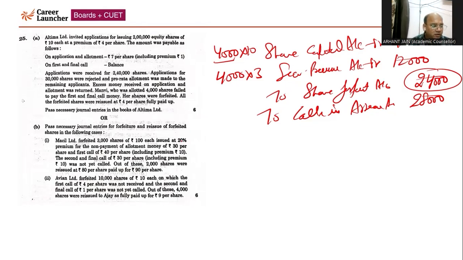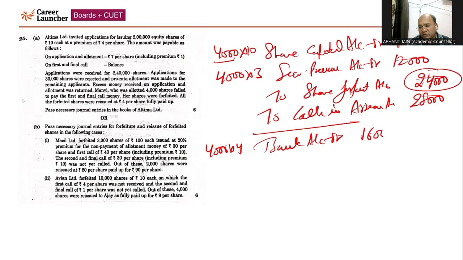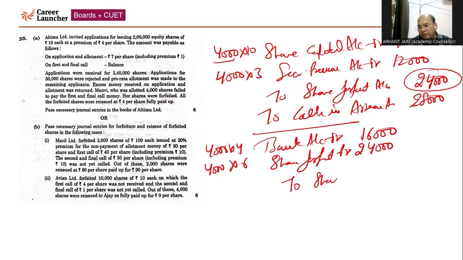Now we are going to reissue these shares. At the time of reissue, we are reissuing these shares at rupees 4 per share, and all the forfeited shares are going to be reissued. So bank account debited 4,000 into 4, that will come 16,000. So the company has given the discount of 6 rupees per share on the fully called up amount, right? So share forfeiture account will be debited by 24,000, to share capital account 40,000.